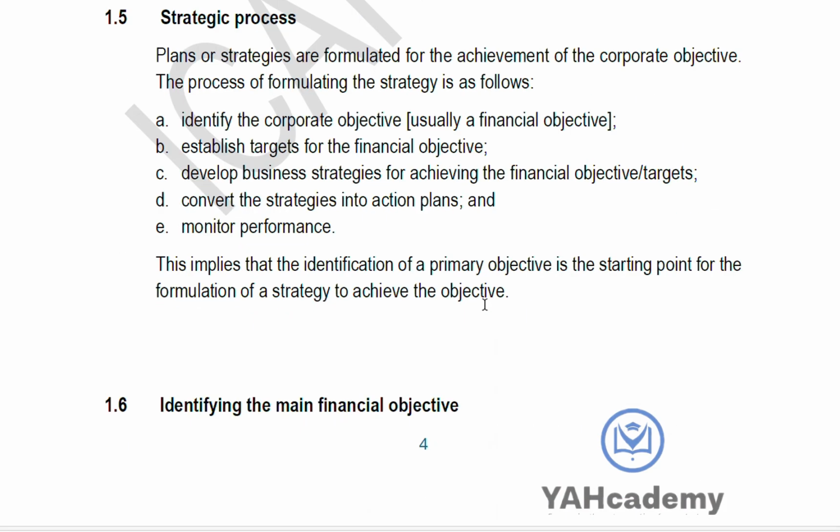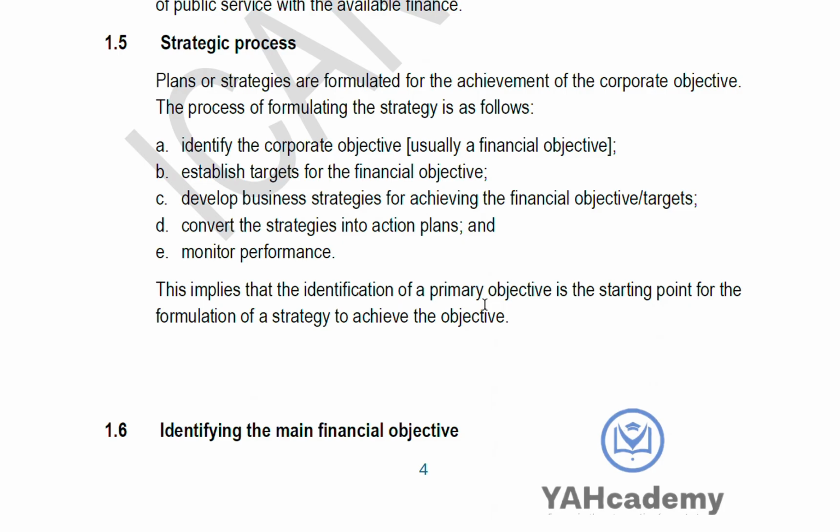So let's move to the strategic process. How do we come up with a strategy to achieve our financial objective? We have 5 major steps. One, you want to identify what the objective is. What objective are we trying to work towards? Identify it. Is it a financial objective? Is it a financial constraint? You want to identify your corporate objective.